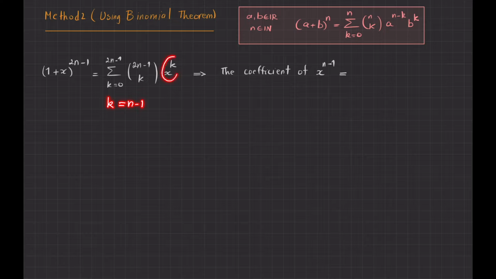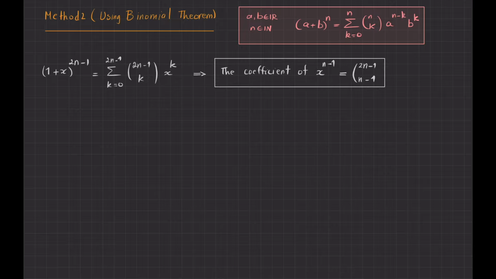So then it becomes x to the power of n minus 1 that I need. And then, of course, this would be its coefficient when k is n minus 1. So the answer to this question is extremely simple. 2n minus 1, n minus 1. So that is the coefficient. Oh, sorry, I forgot to write that. Okay, so 2n minus 1 choose n minus 1 is the coefficient here.